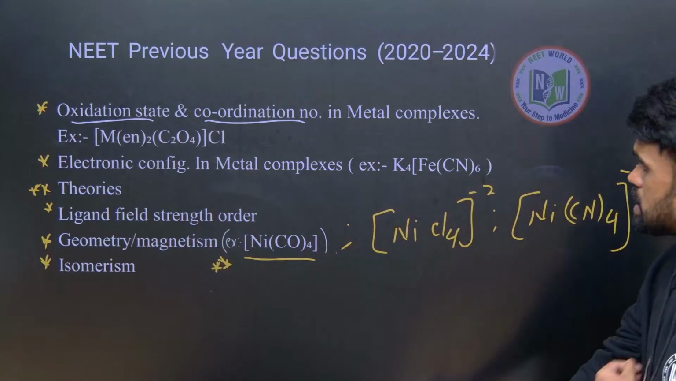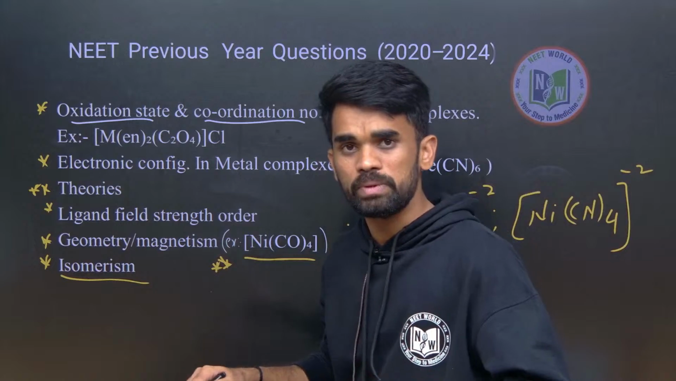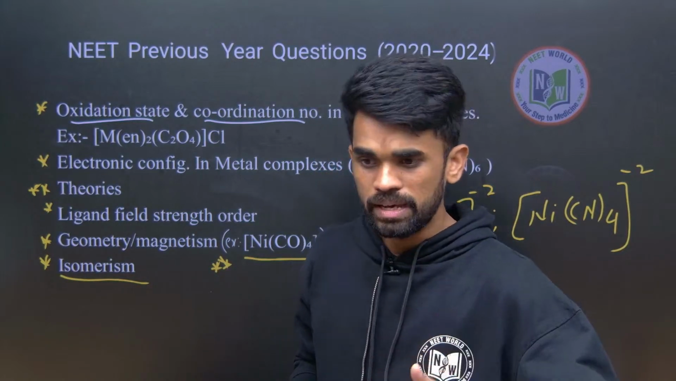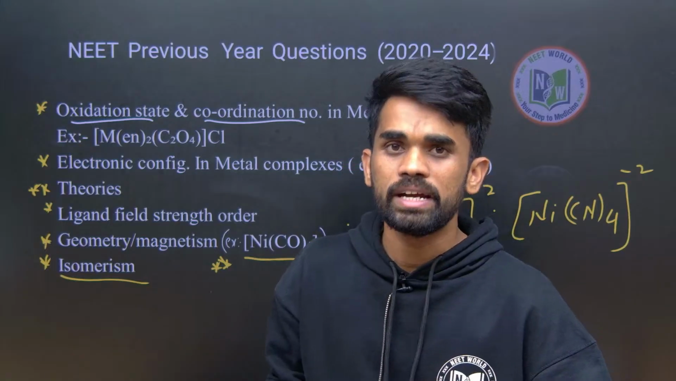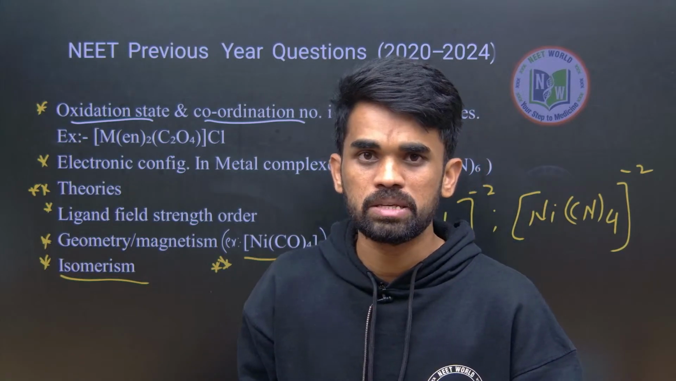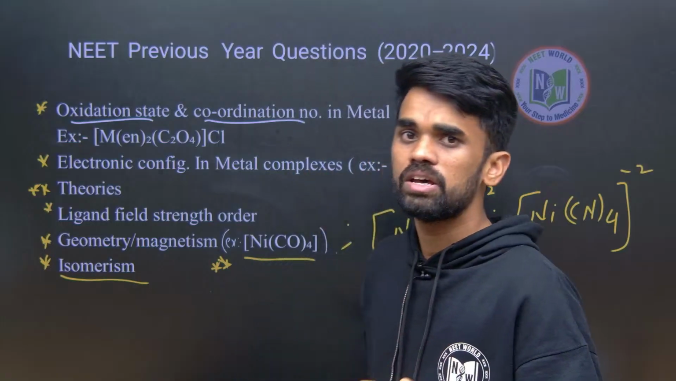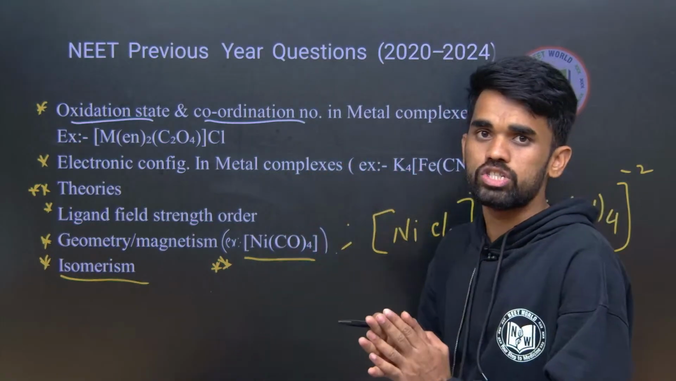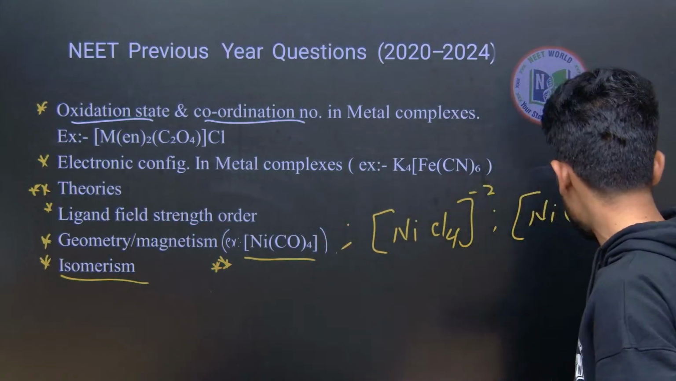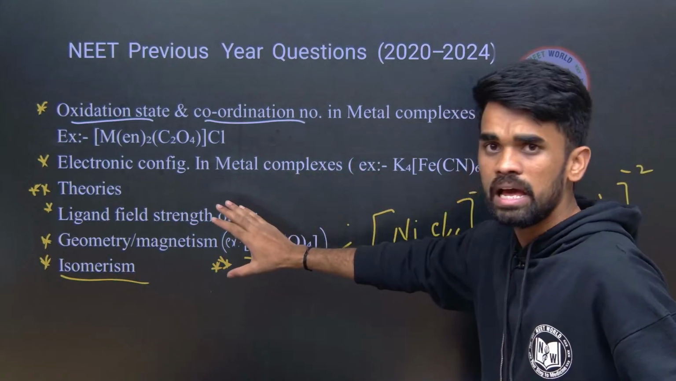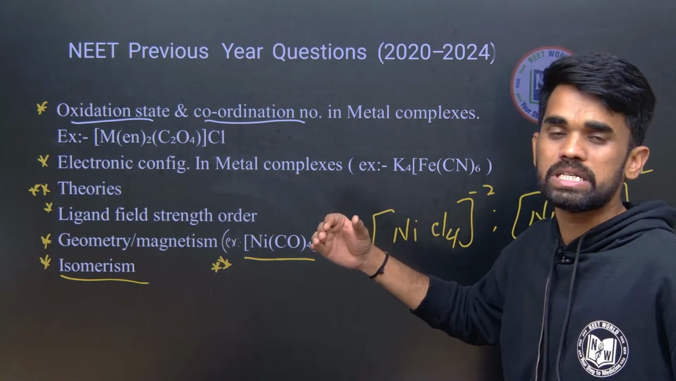And the next, isomerism, structural isomerism and also stereoisomerism. Under structural isomerism, we have ionization isomerism, solvate isomerism, linkage isomerism, and coordination isomerism. These things we need to focus on from this particular chapter. These are the main important things to be focused on, and we will be revising all of them using the previous year questions of NEET.